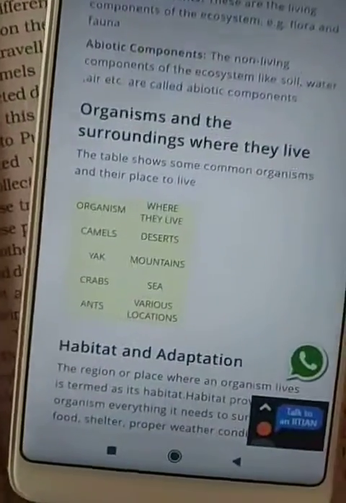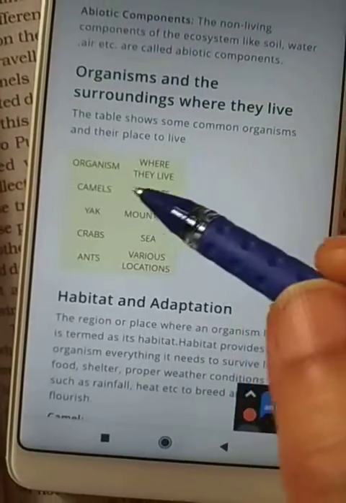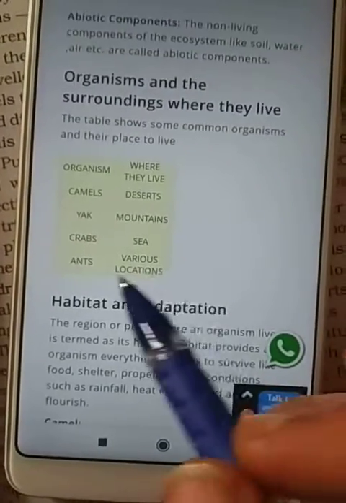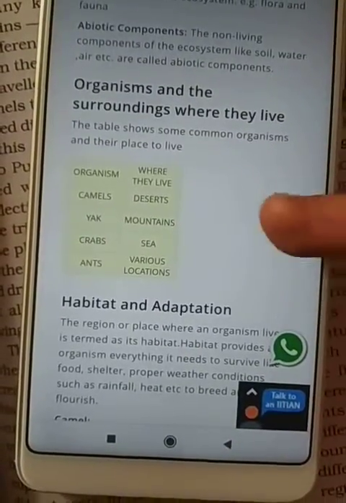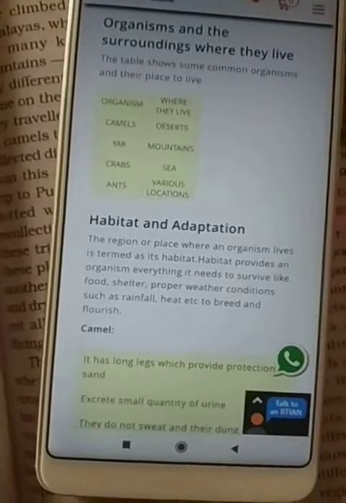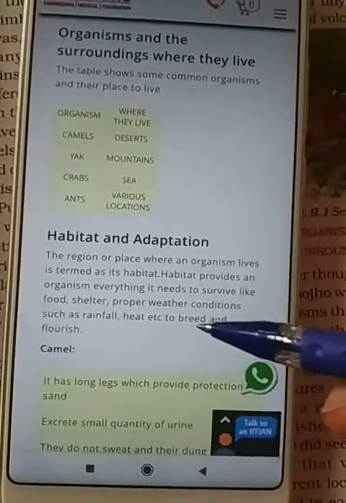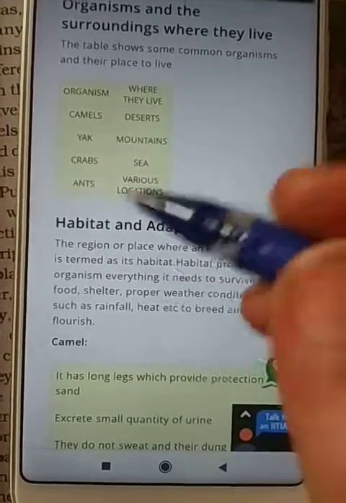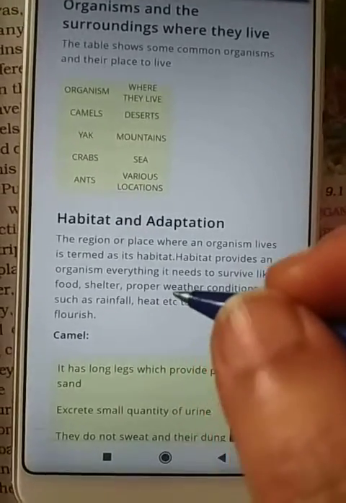Now, organisms and the surroundings where they live. Camels live in deserts, yaks in mountains, crabs in the sea, ants in various locations. Now, what is habitat? The region or place where an organism lives is termed its habitat.